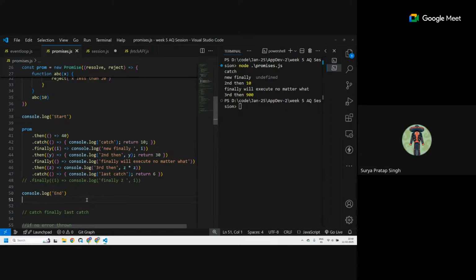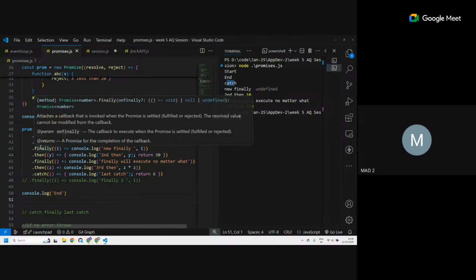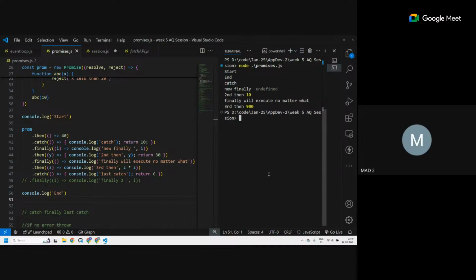You said it is asynchronous code, or like it will run in the future. As you see, start, end, catch, and then everything that happened in between. Understood? This is the same scenario as that. Promises are also asynchronous. Same concept as set timeout.